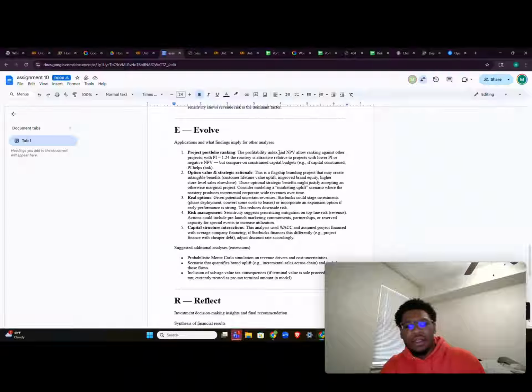We knew that revenue is a big risk in this, it's a marginal project. But if you market it well enough, the revenue doesn't become the main goal of it, like you said before. So mitigating that top line risk could include pre-launch marketing partnerships or reserving capacity for special events to increase utilization.